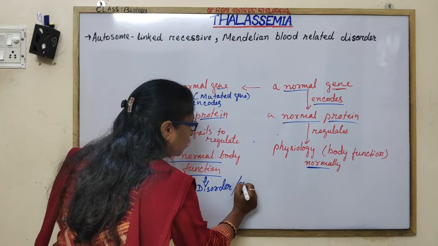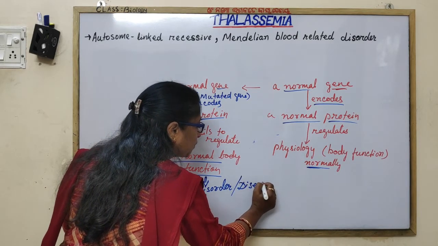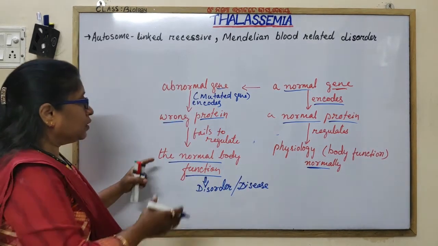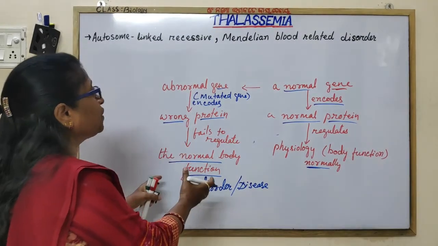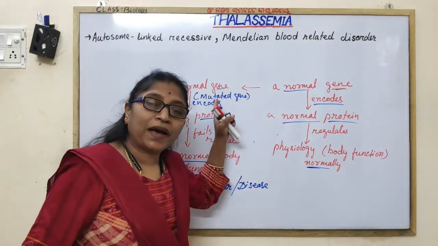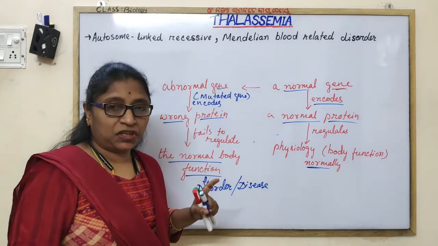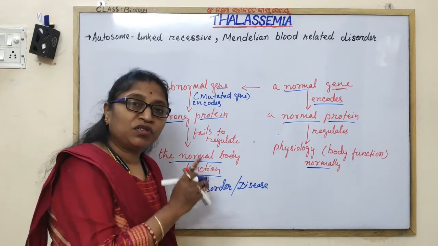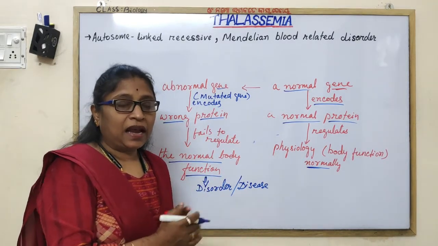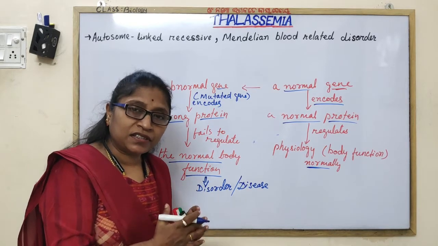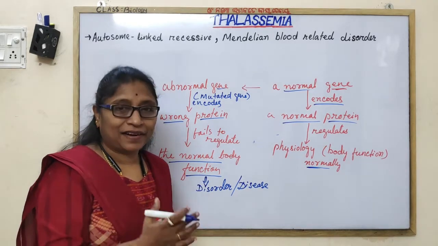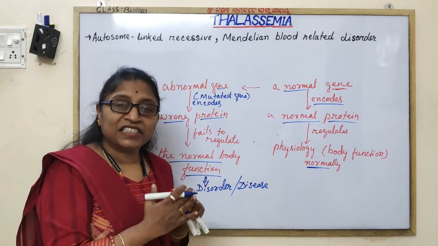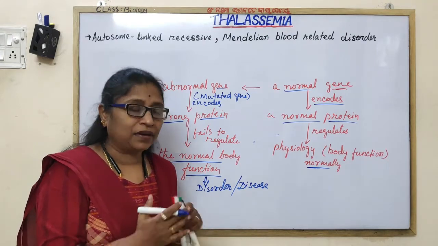The disorder is caused by the abnormal gene, that's why it is called a genetic disorder. These genetic disorders are inheritable.